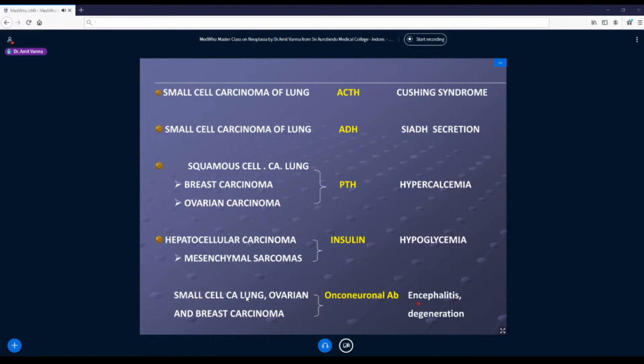So they lead to encephalitis, neuropathies, and cerebral and cerebellar degenerations. So this is the only category of paraneoplastic syndromes where immunotherapies can help us to take control of the paraneoplastic syndrome or to minimize the effects of the antibodies. In the rest of the paraneoplastic syndromes, where enzyme or hormone is secreted, immunoglobulins cannot control these syndromes.